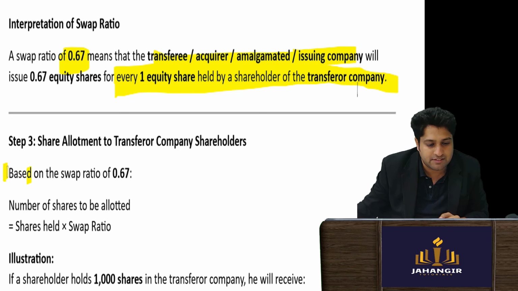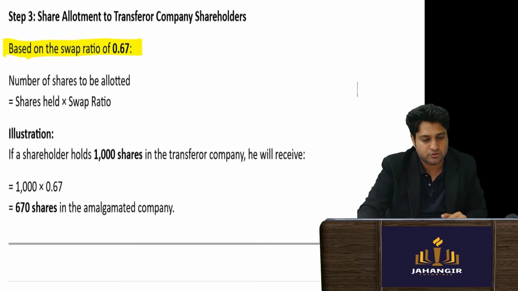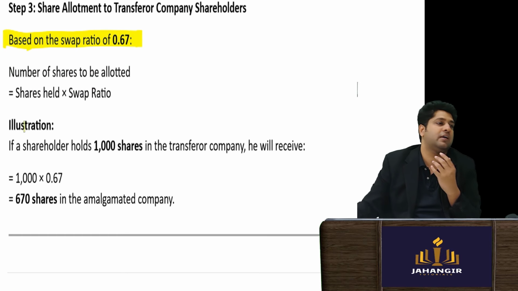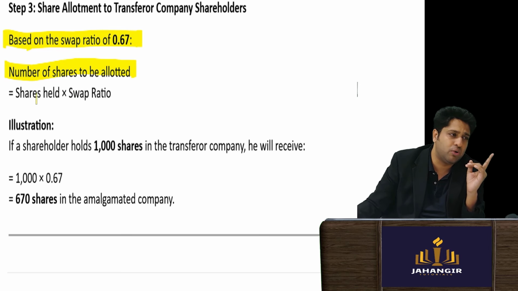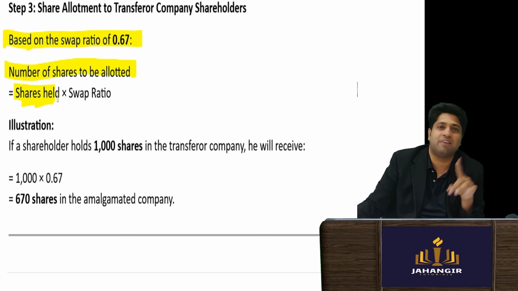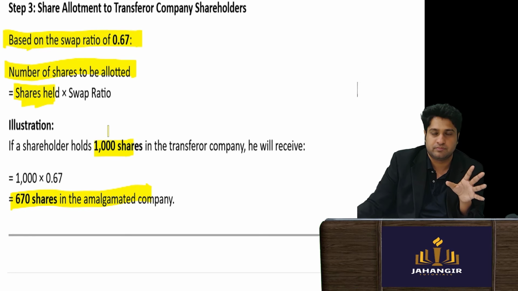Then they will say, listen, it's not that I am holding one share, I am holding this many shares, so I simply multiply by the ratio. For example, they will ask how many shares we need to allot. I'll ask how many shares you were holding. If I was holding one share, then you get 0.67. But if you're holding 1000, then you get 670 shares. So shares held into the swap ratio.